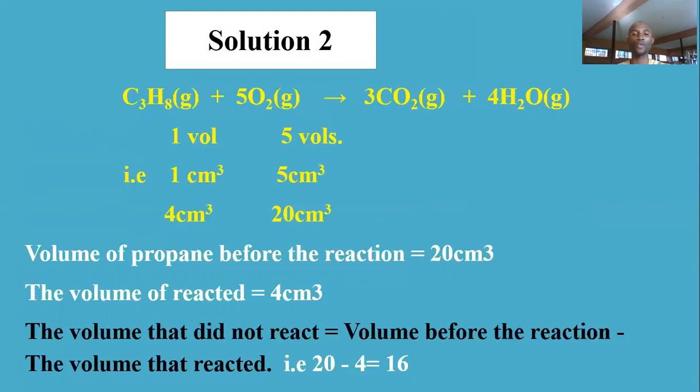Now, how can we know the volume that is left unreacted? The volume that was given minus the volume that reacted gives you the remaining, which is 16. The volume of propane that was left unreacted is 16. 20 given minus 4 that reacted gives you 16 that did not go into the reaction. That is why a question. Let's take another example.